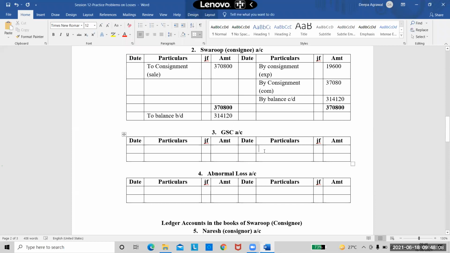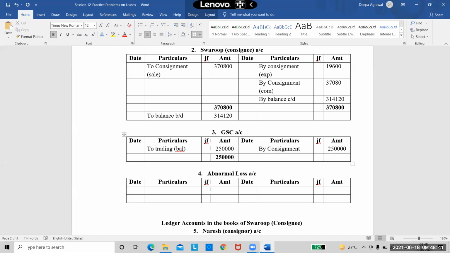Now coming to goods sent on consignment, that is also same. Just take by consignment. By consignment account, it was 2,50,000. We do not have any other entry here. So directly transfer the balance to trading account and close this ledger account. So to trading, in brackets, I can write it as balance because I'm transferring the balance amount here. And my balance is entire 2,50,000. So just put the totals on both the sides.